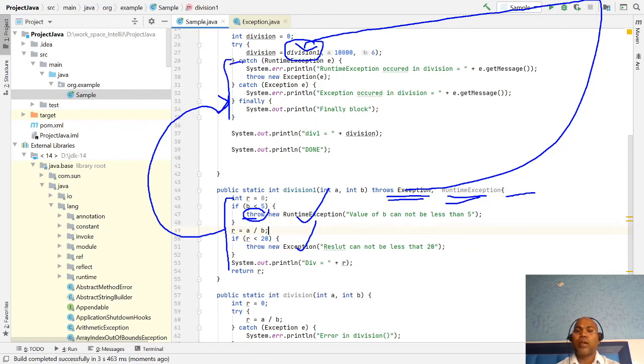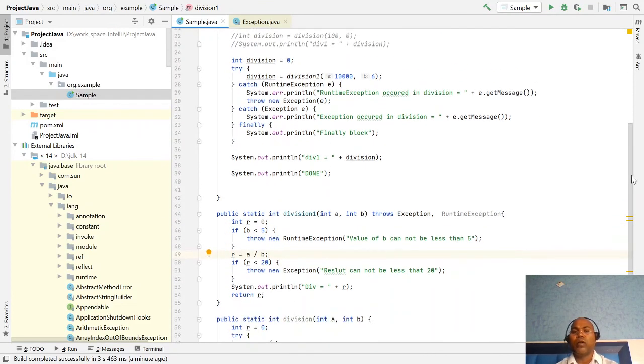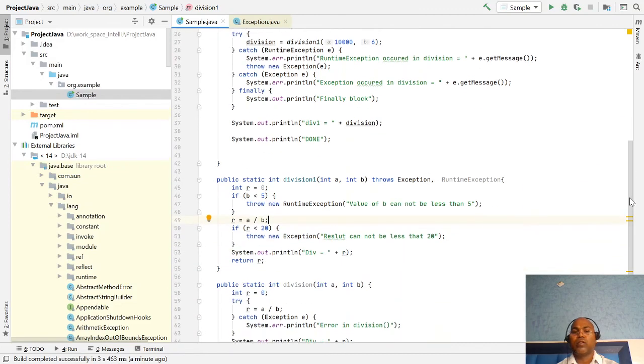If there are multiple catch blocks, first the runtime exception, then the exception, meaning subclass first, then superclass. So these are the ways to use exception handling.